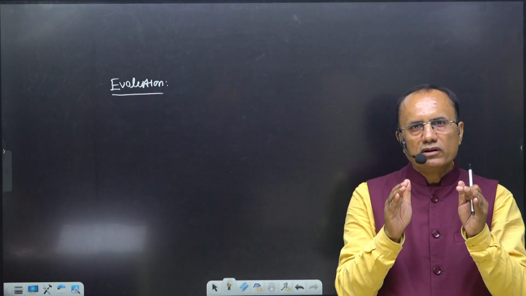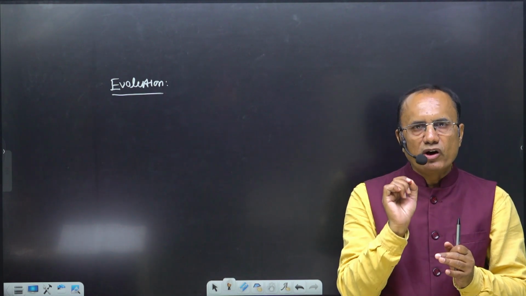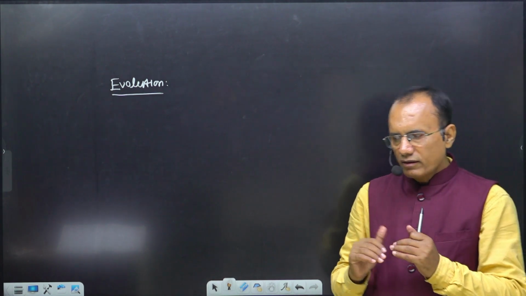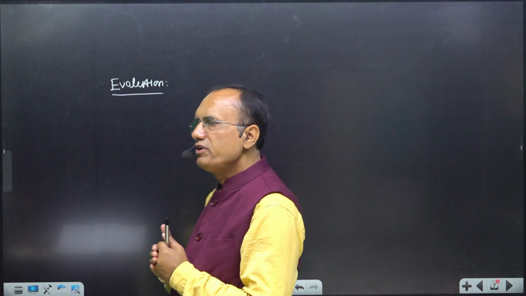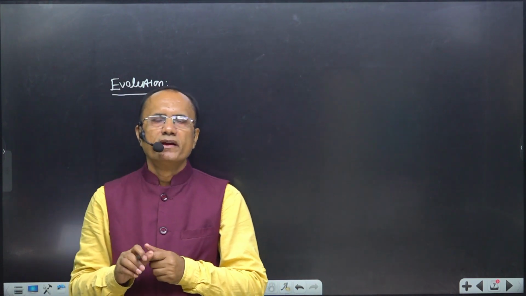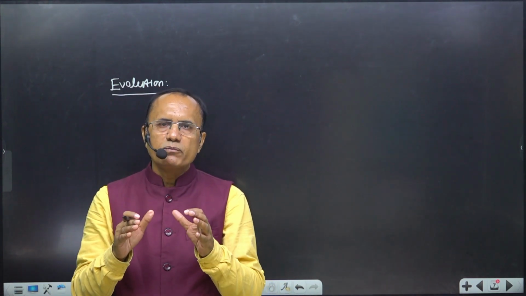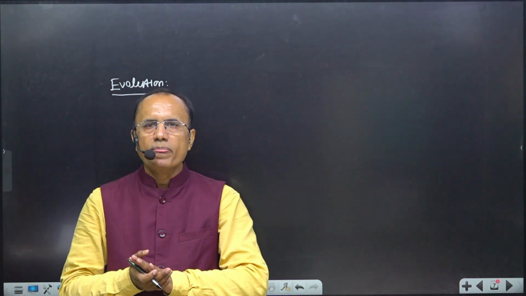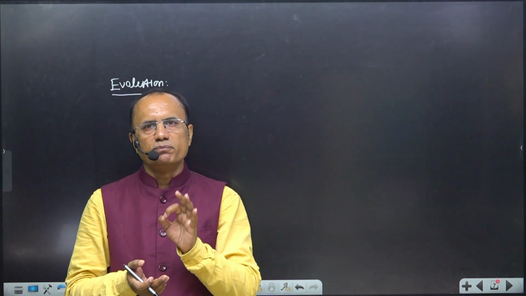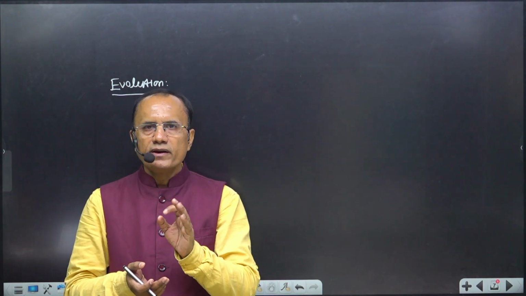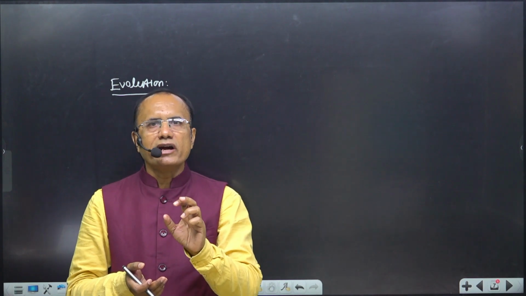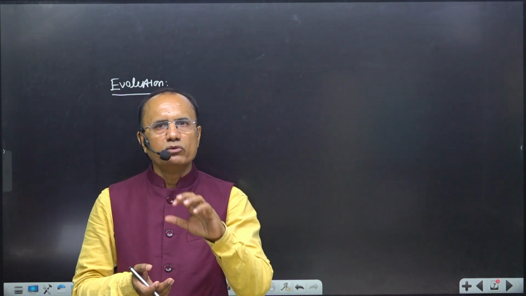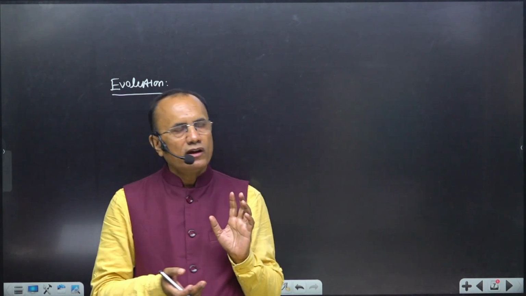So try to write that important definition. But today we define evolution as an organic process by which organisms evolve from simple to complex form due to change in their gene frequency. So first, you should define evolution in this way.